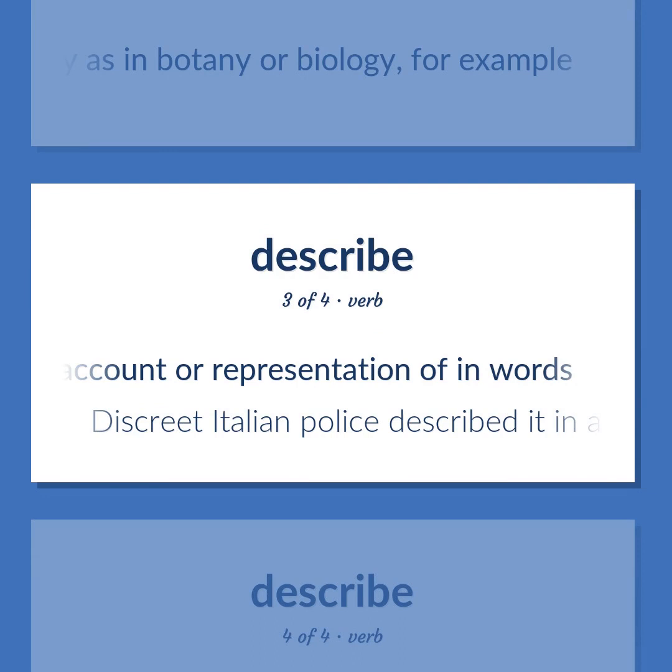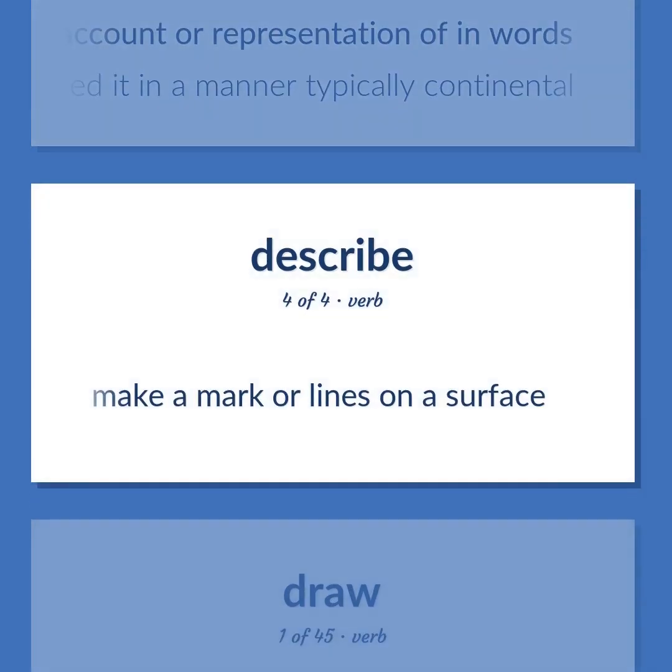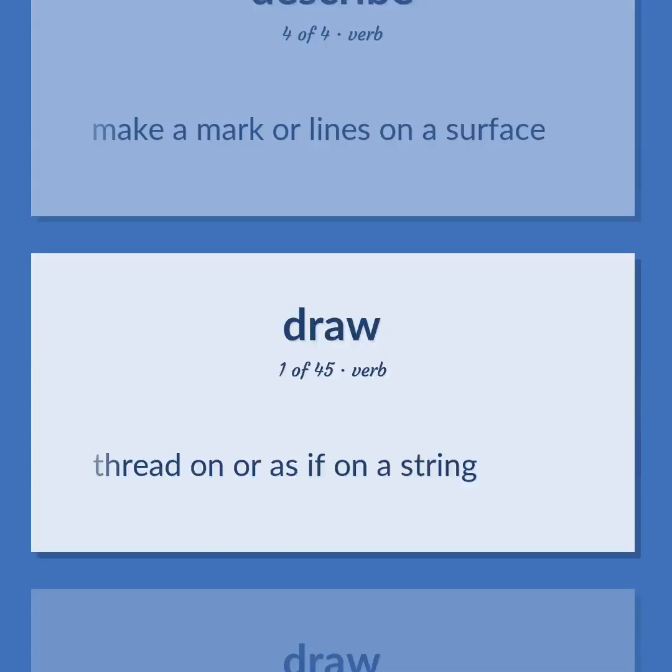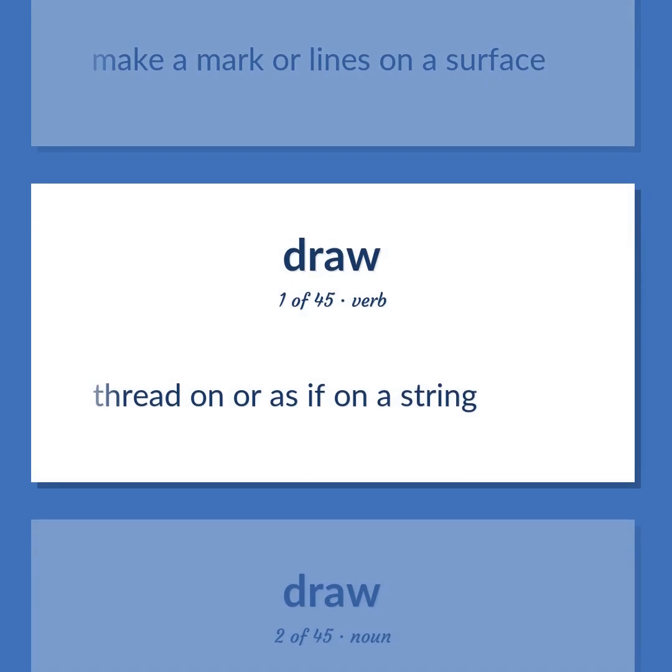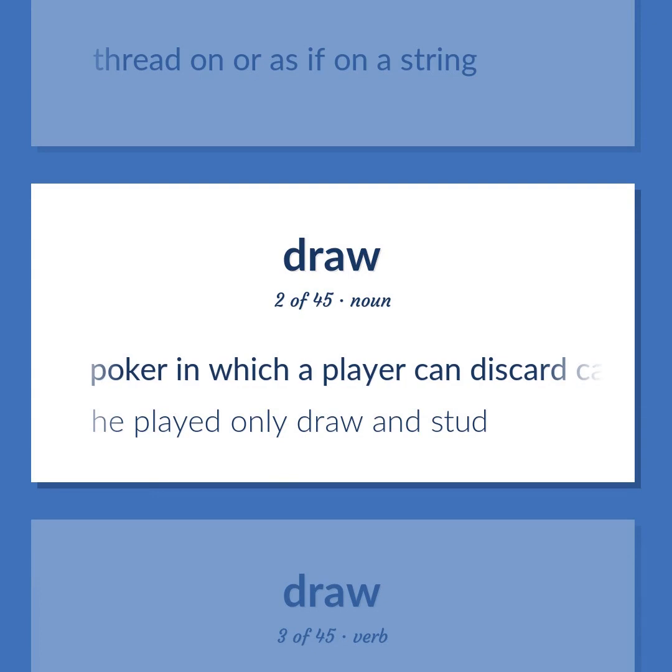Discreet Italian police described it in a manner typically continental. Make a mark or lines on a surface. Thread on or as if on a string. Poker, in which a player can discard cards and receive substitutes from the dealer.